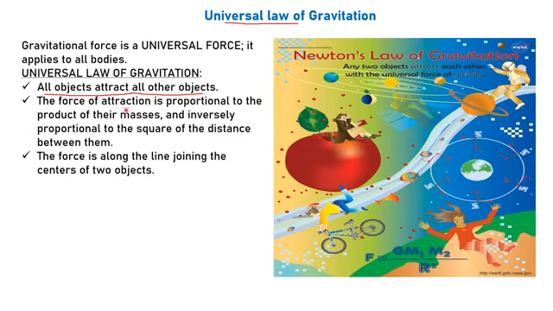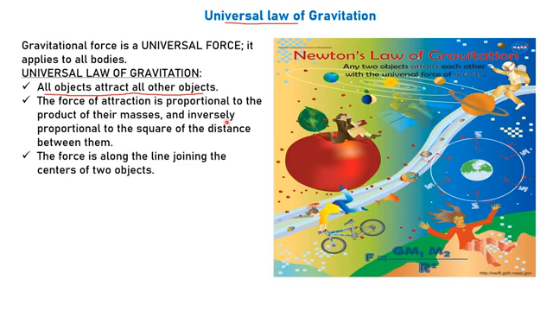The force of attraction is proportional to the product of their masses. The product means multiplication, so when you multiply the masses of any two objects, the force is proportional to that product, and inversely proportional.